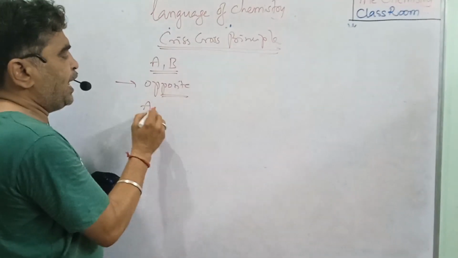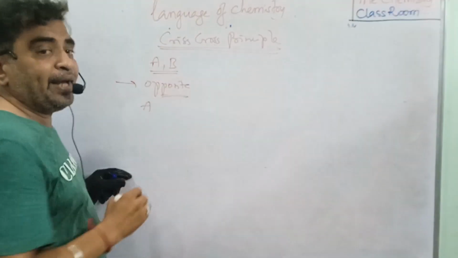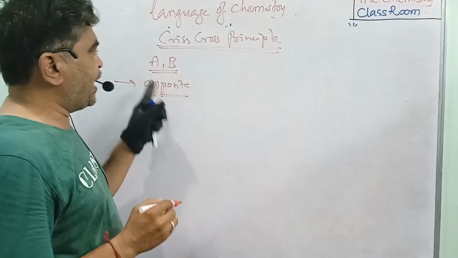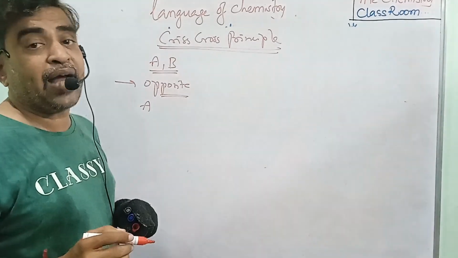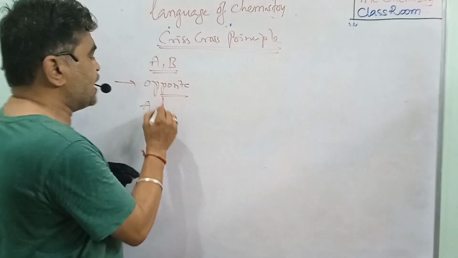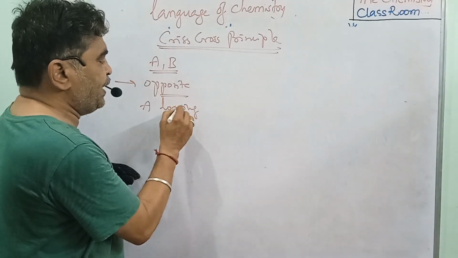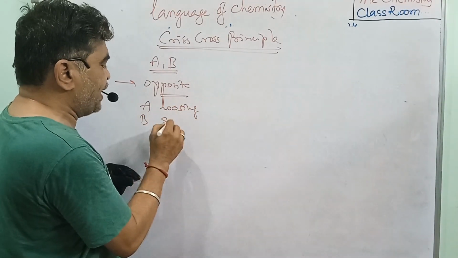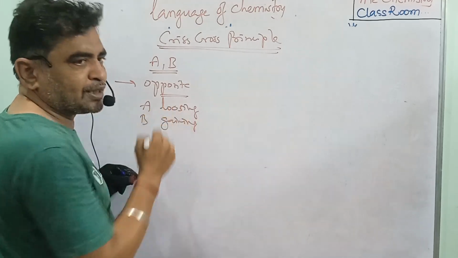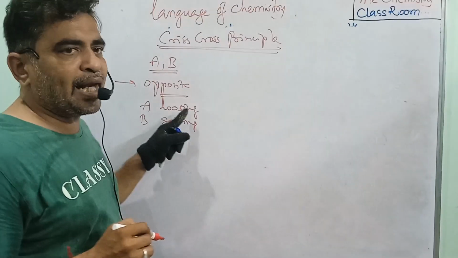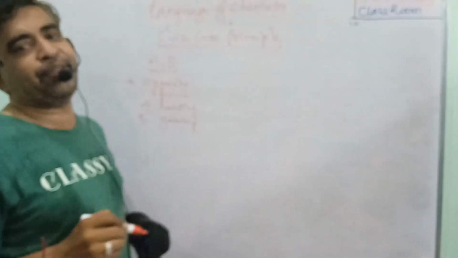So if A loses the electrons, B gains the electrons. A and B are the elements, and they have opposite properties. A has the losing property and B has the gaining property. They are the opposite elements. A is losing the electrons and B is gaining the electrons.